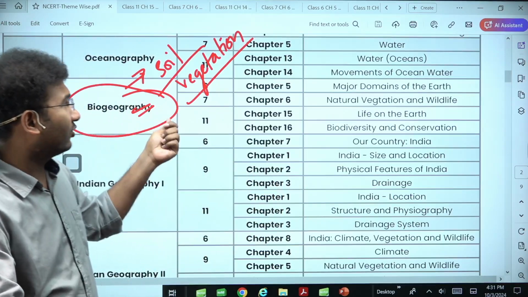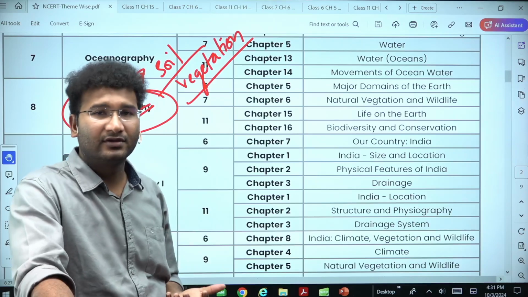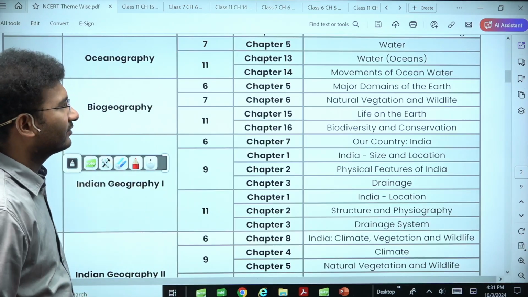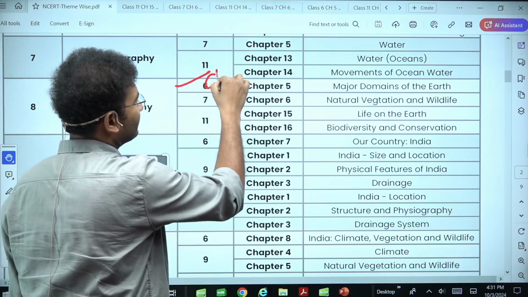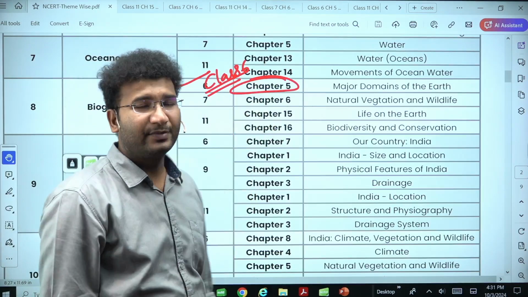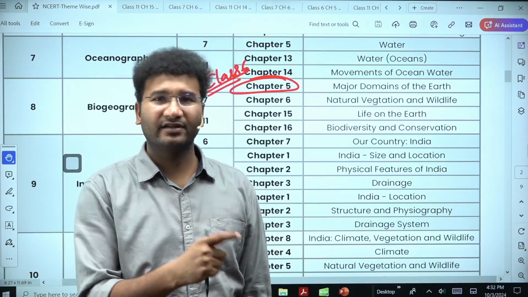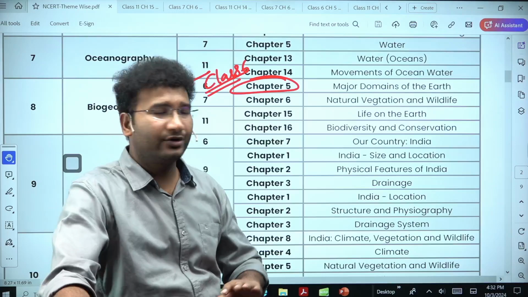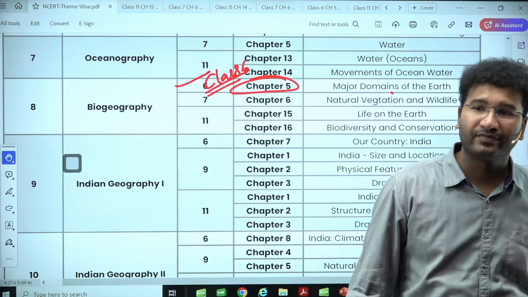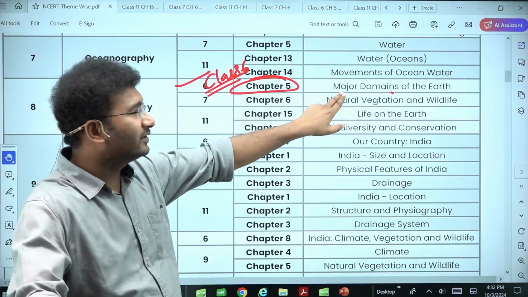Now in the NCERTs, where do you get to see the content with respect to biogeography? Biogeography includes, as I already said, soil, vegetation, animals also, life forms also. So let's quickly look into the chapters that you're going to study here. Number 1, go to class 6, chapter number 5, that is major domains of the earth. If you are following the old NCERT or new NCERT, whatever the NCERT is, I want you to look into the names of the chapters. The name of the chapter is more or less the same. It is first, major domains of the earth.